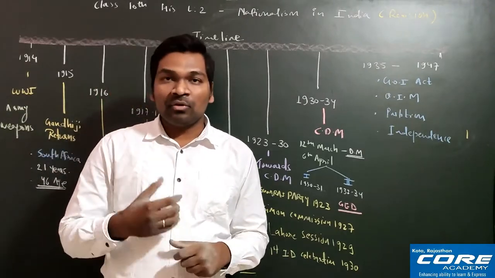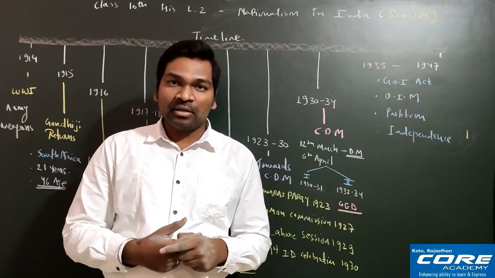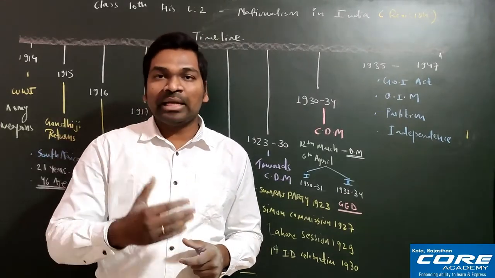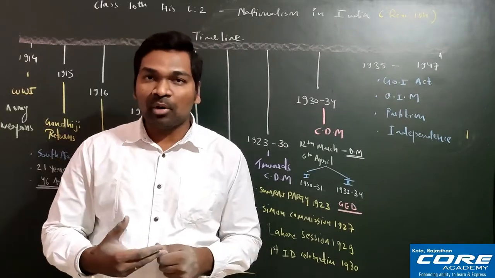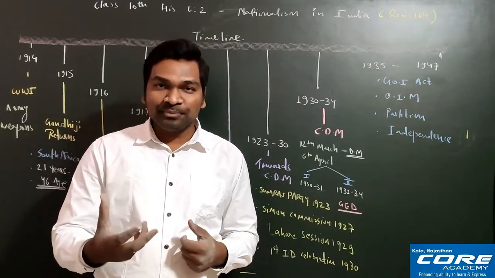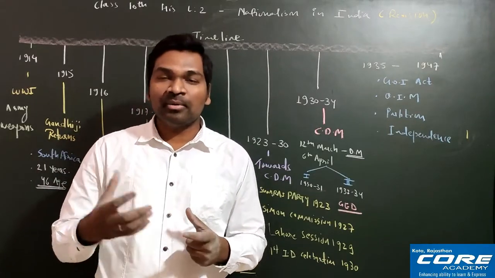But remember, from the beginning Gandhiji was against this partition. And finally in 1947, the last Viceroy of India came, whose name was Lord Mountbatten, and Lord Mountbatten gave one particular proposal which was called the Mountbatten Plan.